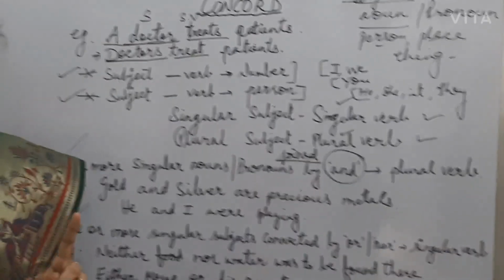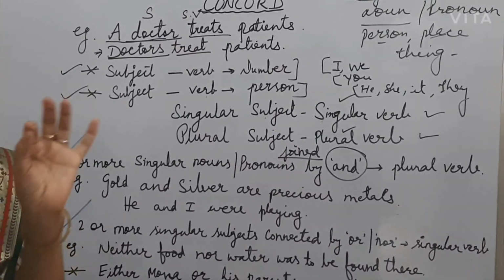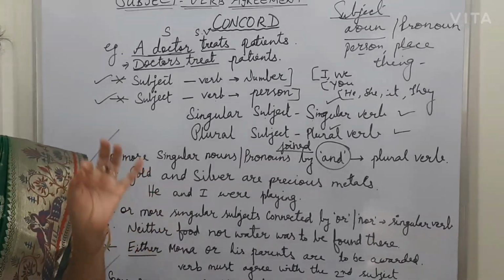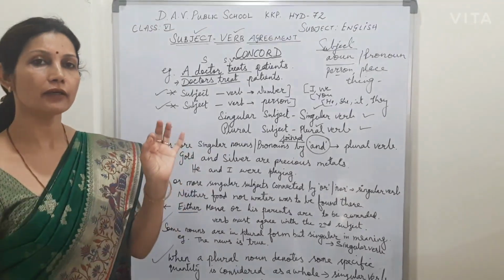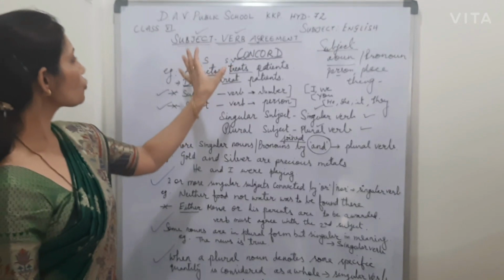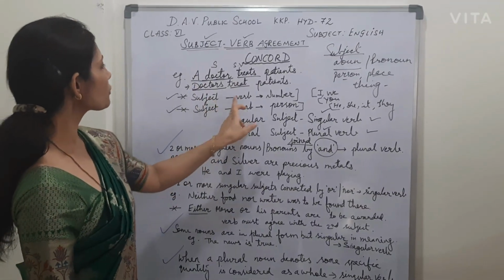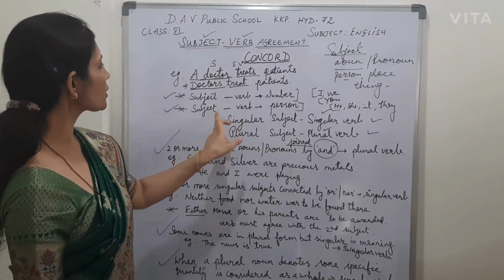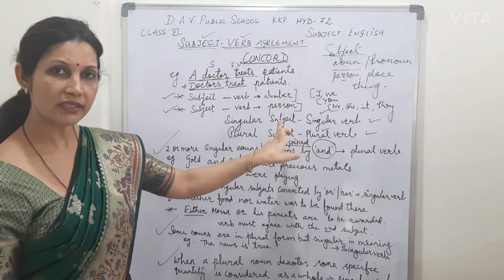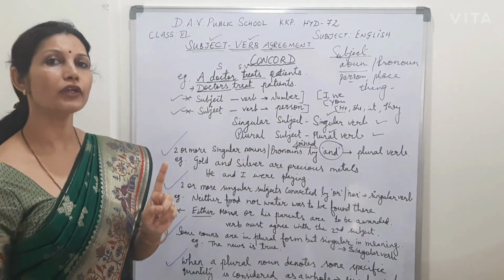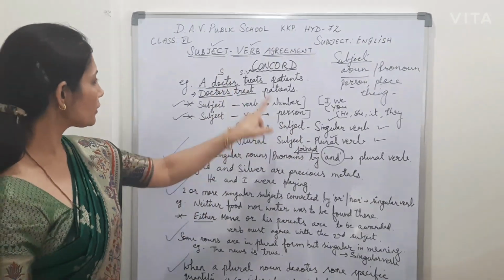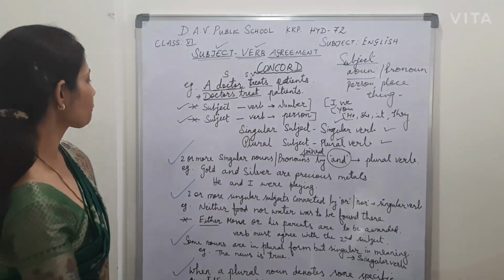So if we want the sentence to be perfect, perfect means grammatically right, grammatically correct, then we should always see that subject and verb should agree in number, and subject and verb should agree in person. The sentence will only be perfect when it is following these points.